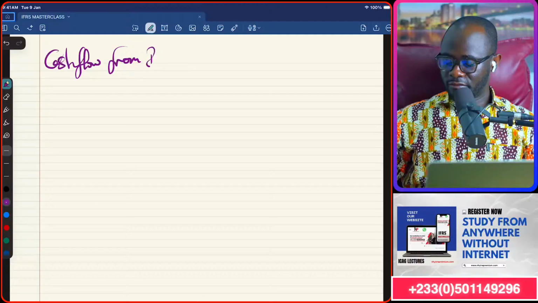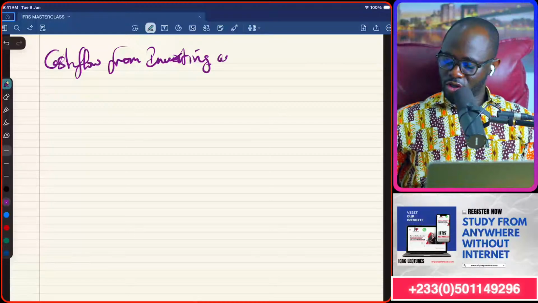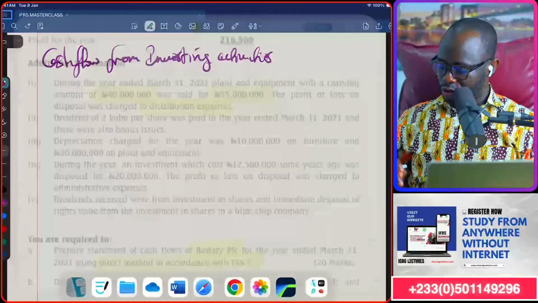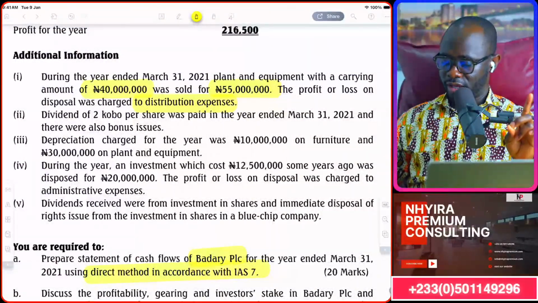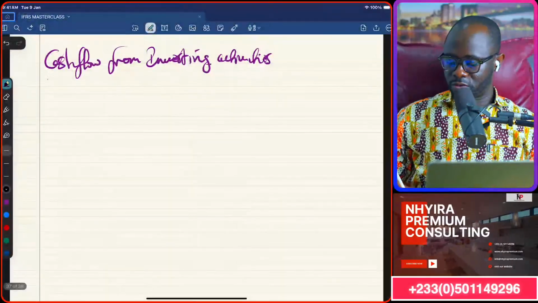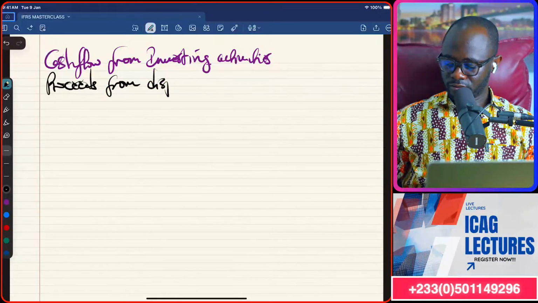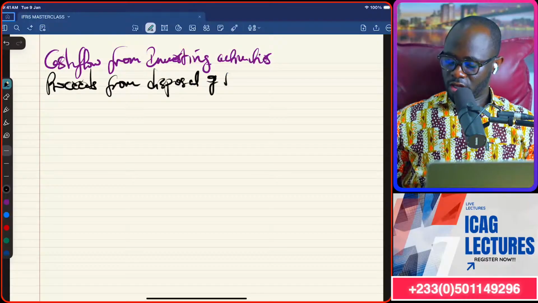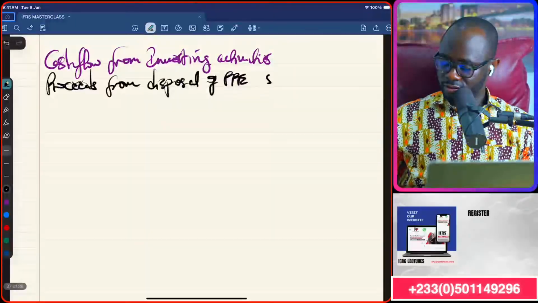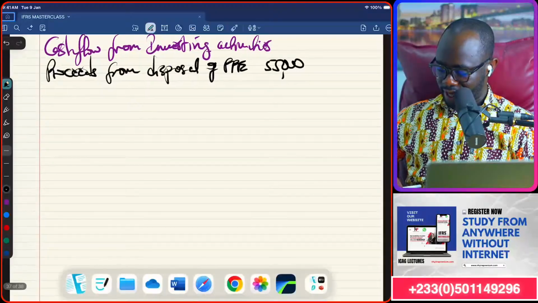from investing activities. And you know, this area talks about the acquisition and disposal of assets. So the note 1 we just read, stay with me carefully. It says it was sold for 55,000. So that will be proceeds from disposal, under investing activities, from disposal of PPE, and that is 55,000 because we are working 3 zeros up. That's an inflow for us coming in there. Next,